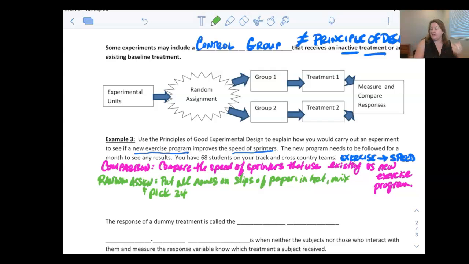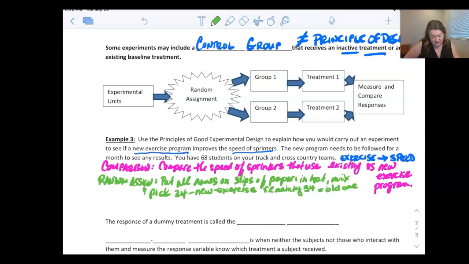So I'm just going to go in a handful and just start counting. 34 of them. Those 34 are going to get the new one, new exercise, and the remaining 34 keep the old one. Okay, so this is random chance.